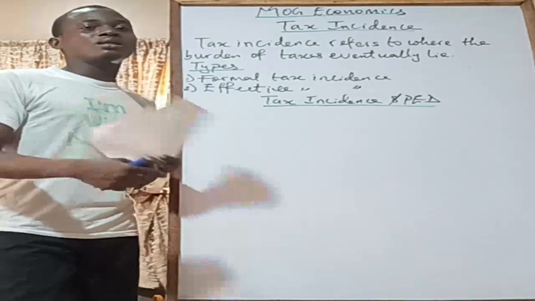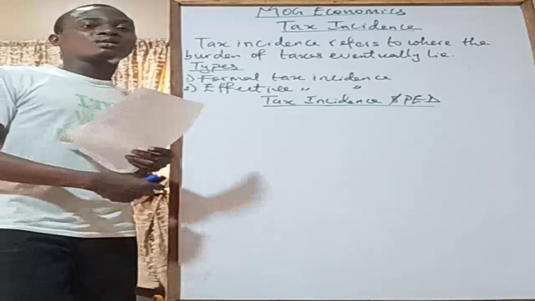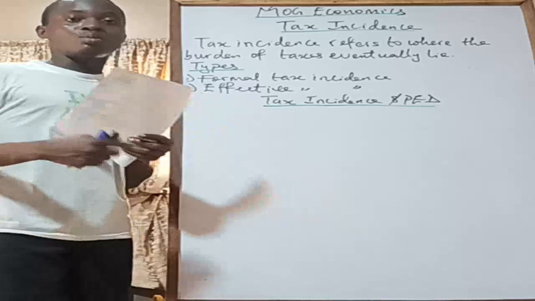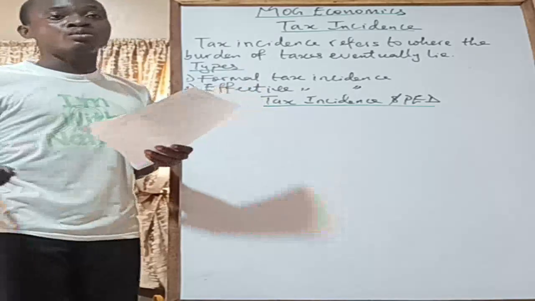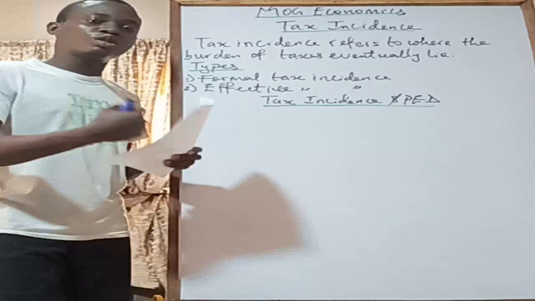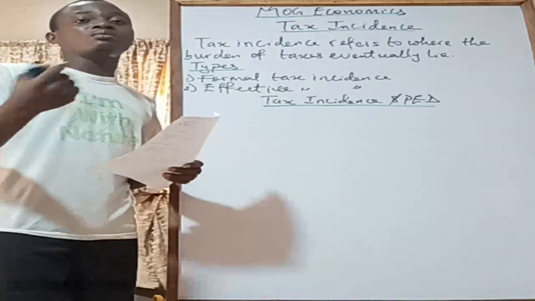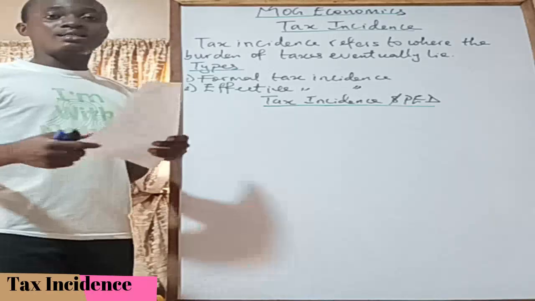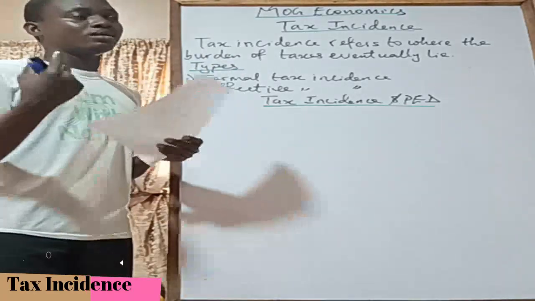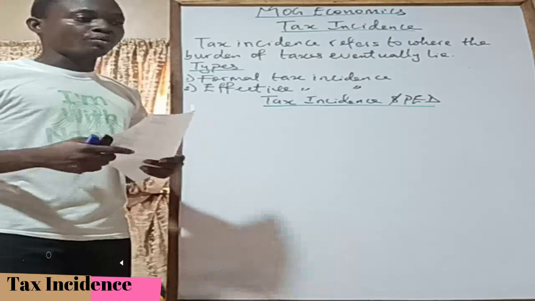So the issue with tax incidence is about indirect taxes, because these are taxes imposed on goods and services, right? So now you have the taxes primarily imposed on producers, for example, but then to what extent will the producers be able to push some of this burden to the consumers that eventually make use of the product, right? And that takes us to what we call the elasticity of demand, which we've done in times past, and which you must have gone through before now.